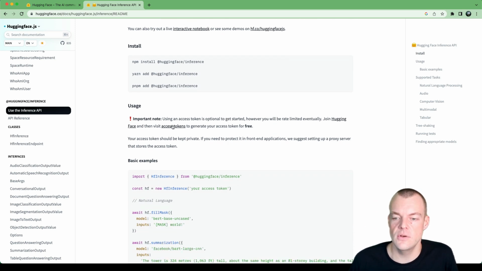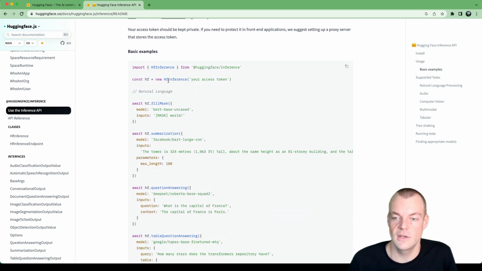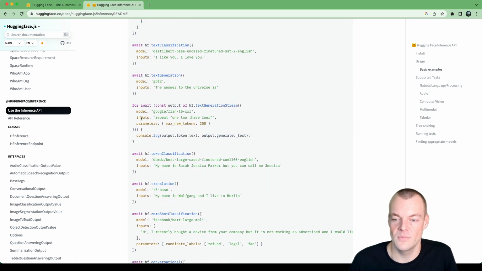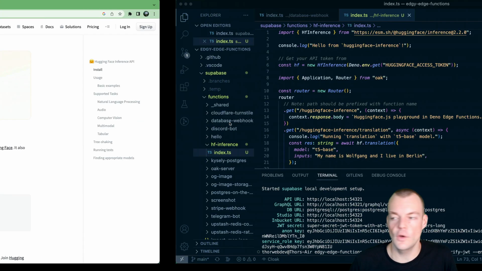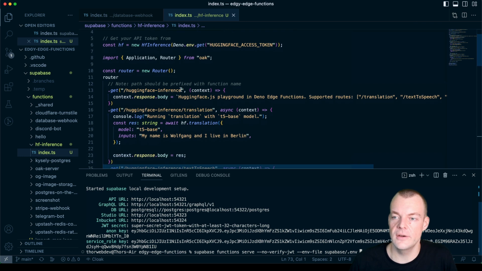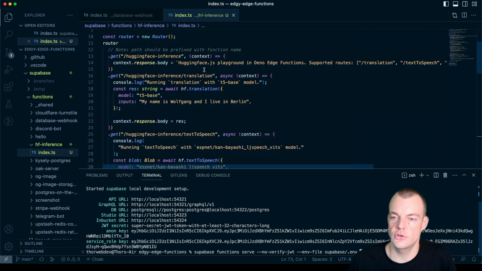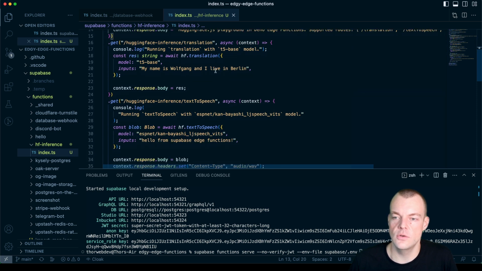And we actually don't even need an access token to get started with this. You can literally just start the package and test out some of these models that are just available here. That is actually what I have here. I've made a little Hugging Face inference router, and we can just run this locally and see some of the different things that we can do here.